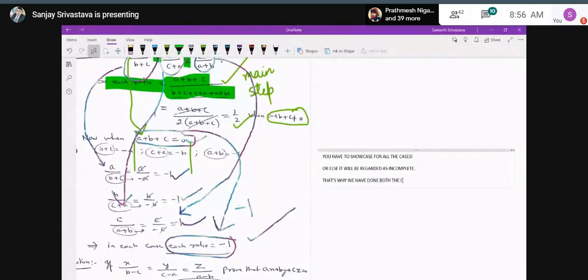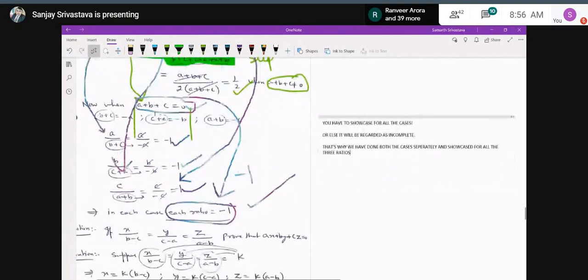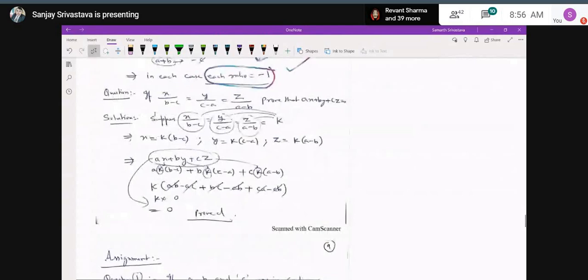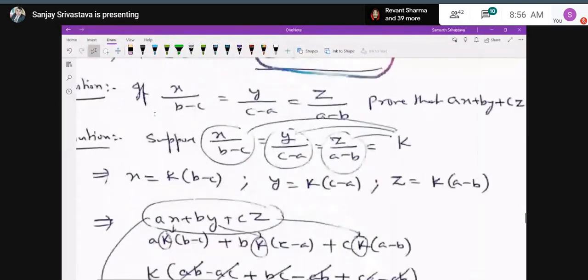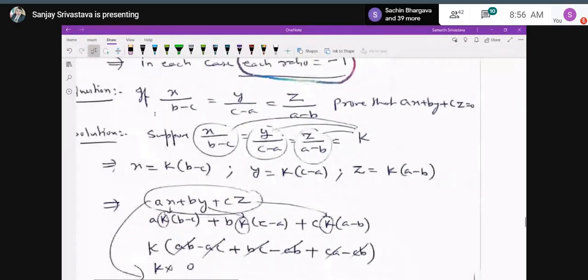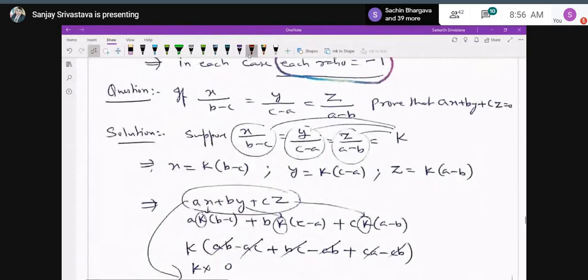Yes, sir. Okay. Now, coming to one more case, if x upon b minus c is equal to y upon c minus a is equal to z upon a minus b, then prove that ax plus by plus cz equal to 0.